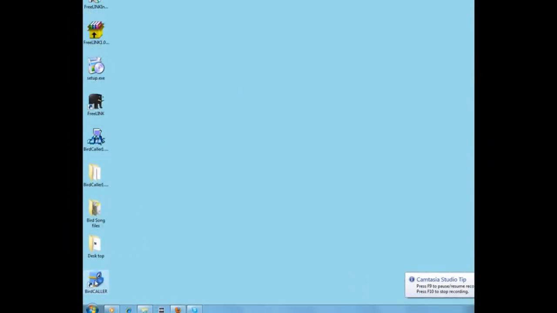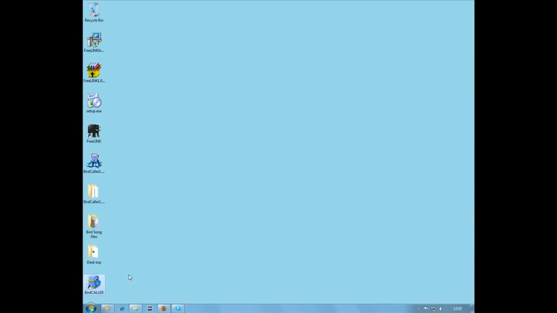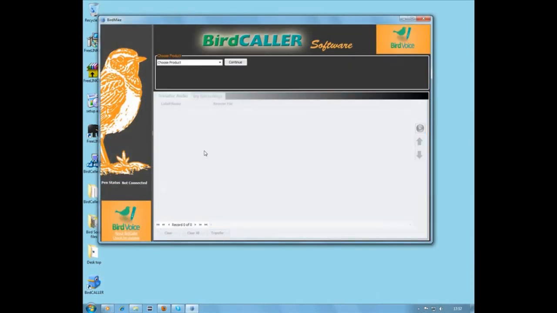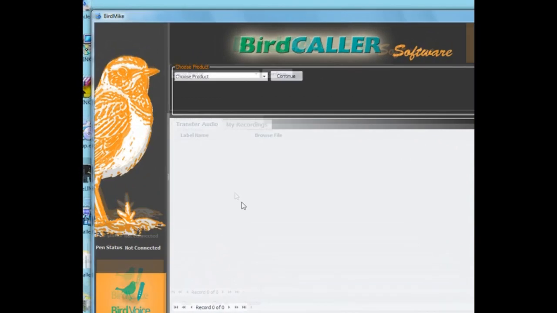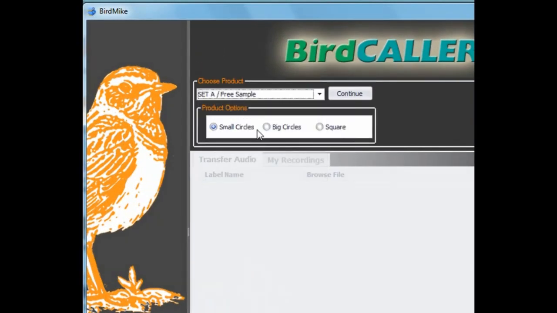Now open the BirdCaller software. Choose your product. In this case, we are going to use the free sample stickers you received with your pen. Now choose Product option. As you can see, for this demo we will use small circles. Now click on the Continue button.